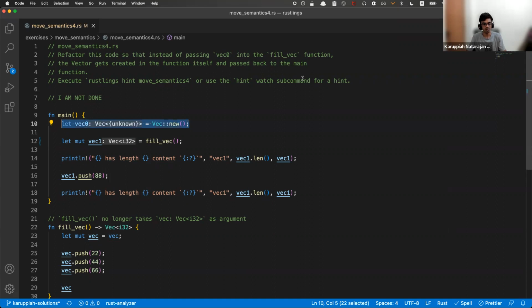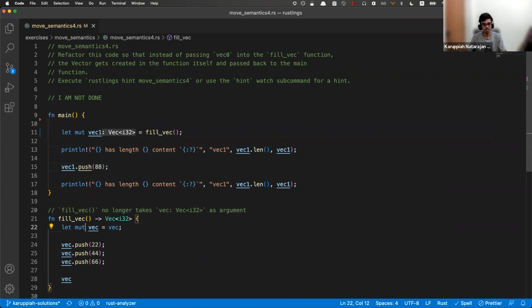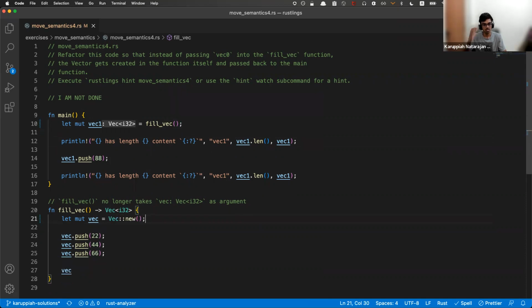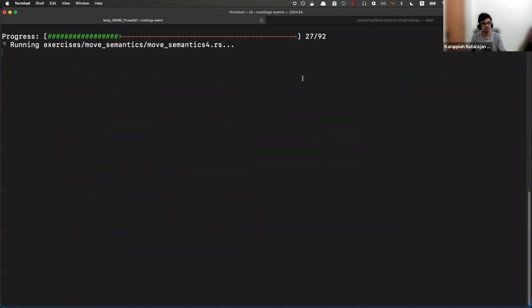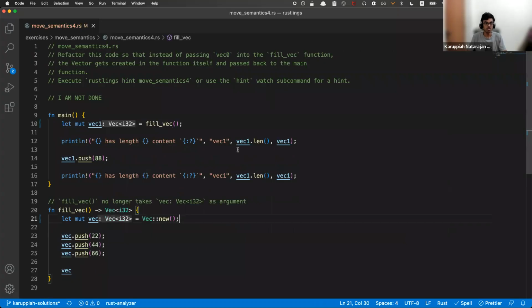It gets created and passed back to the main function. So basically the ownership is moved. Yeah, that can be done. Basically vec0 and whatnot. So I think you can just do this. I think we're good to go. Yep, we're good to go. Awesome. So we're basically doing this, right? Fill vec creates a new vector, and one can also use, I think,